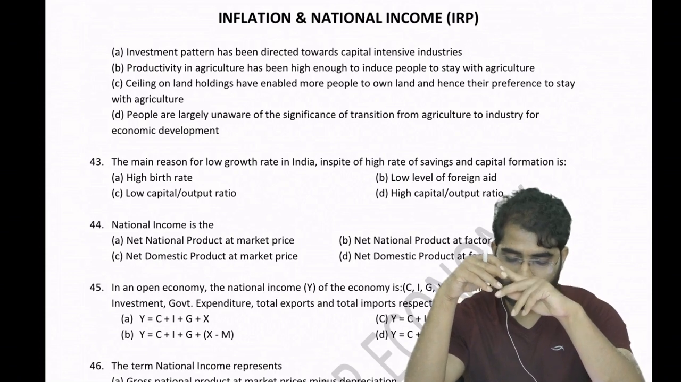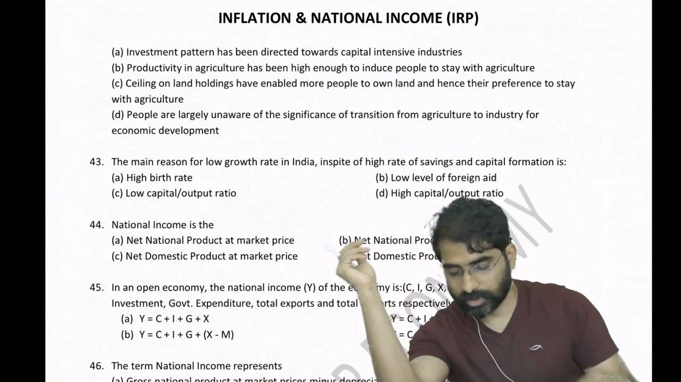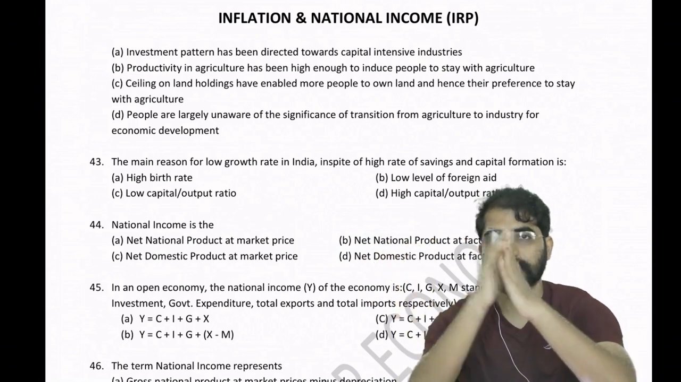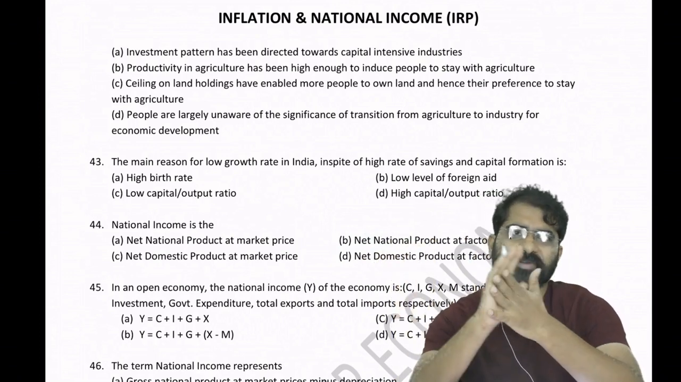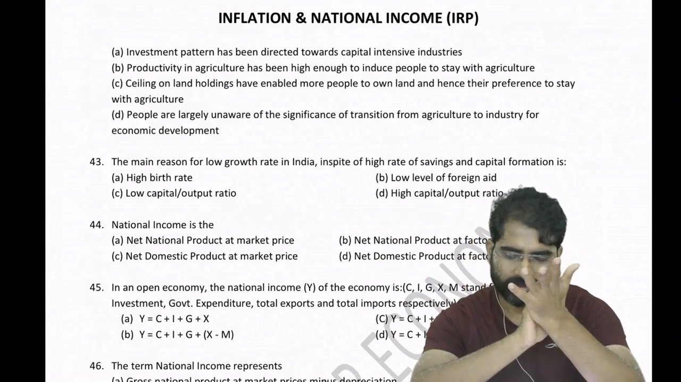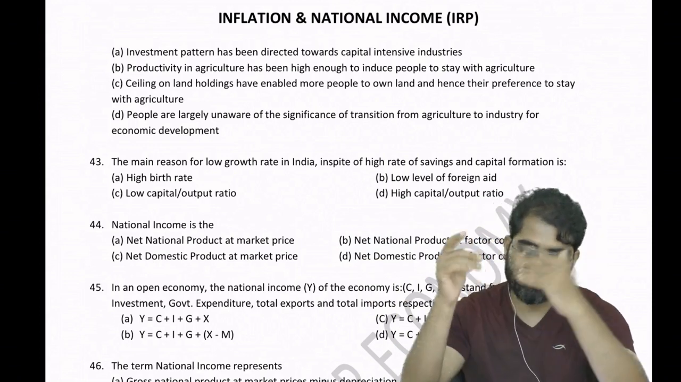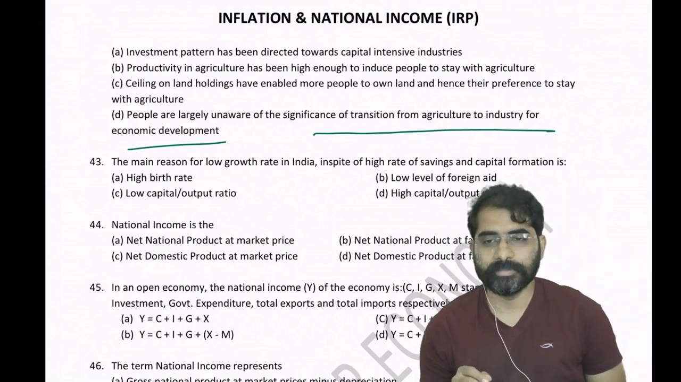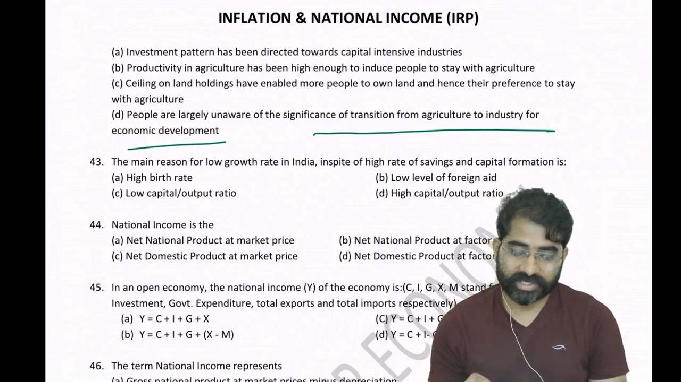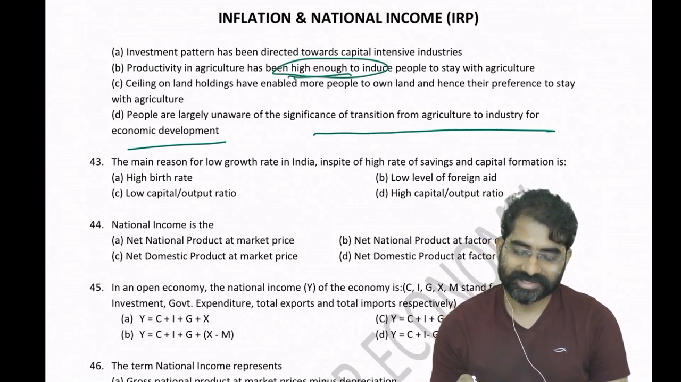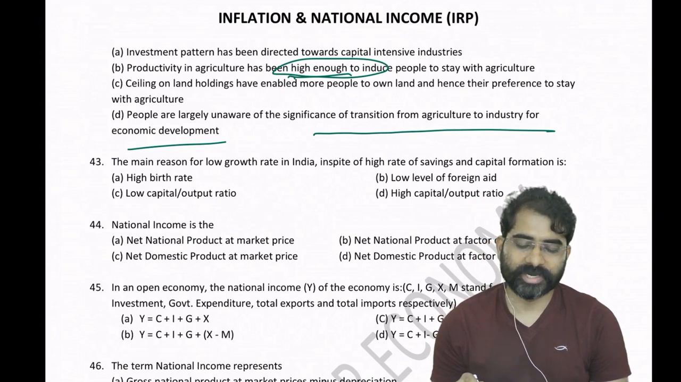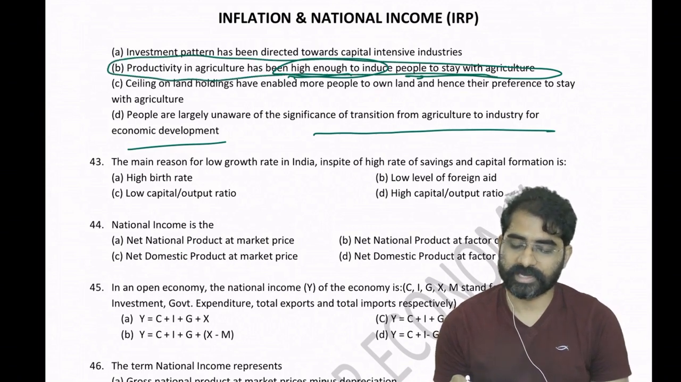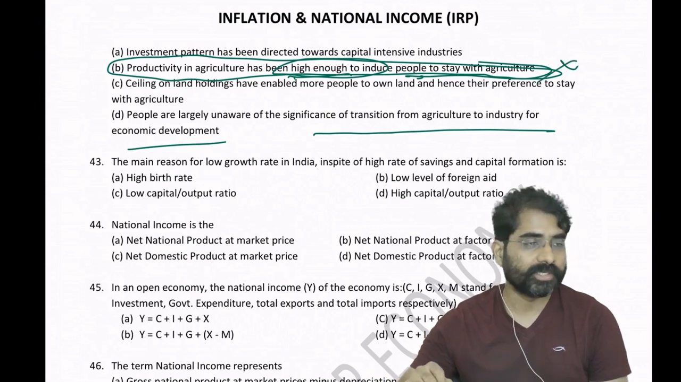Ceiling on land holding has enabled more people to own land and hence their preference to stay with agriculture? No, just because you have land you are not staying with agriculture. People are largely unaware of the significance of transition? No, people are aware, people are coming to cities. That agriculture productivity has been high enough is illogical. Farming is the riskiest business done by the poorest man on earth, so the second cannot be the answer.